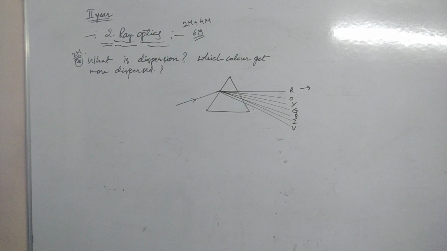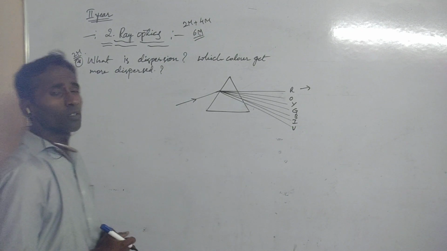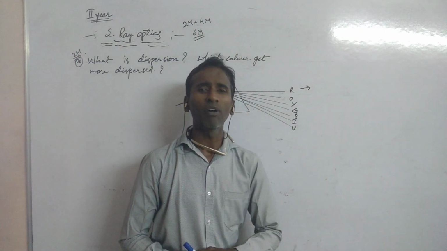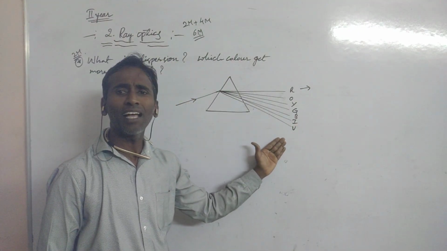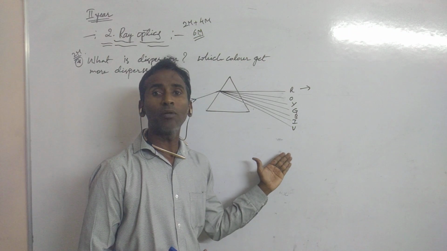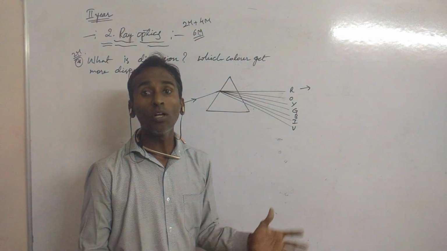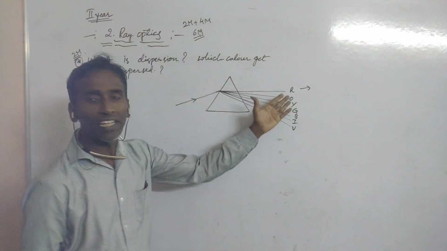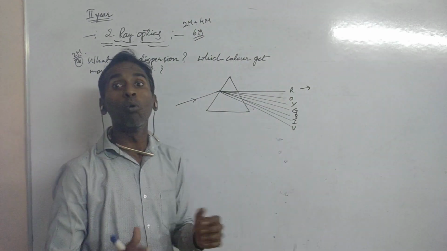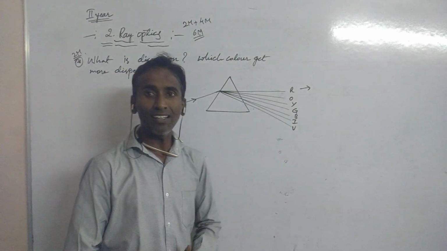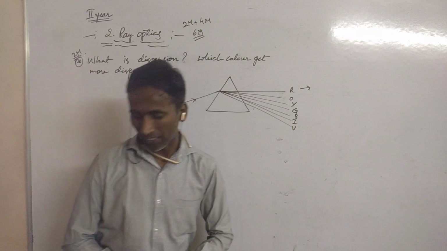Violet color has less wavelength, so it gets more deviated. Suppose you take red color, it has more wavelength, so that's why it is less deviated.